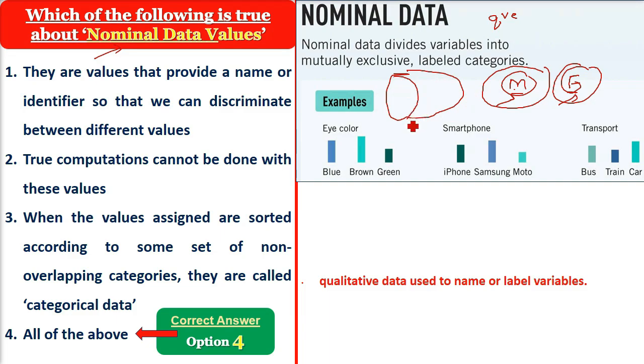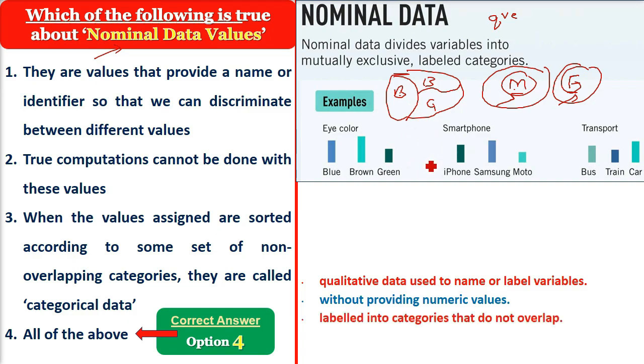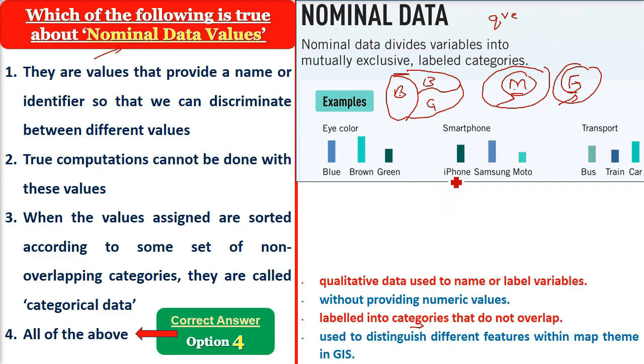For example, if we categorize more, a male with blue eyes, a male with brown eyes, a male with green eyes, these are again different categories. This is just qualitative data, and we have labeled them as B, B and G. I have never told you that this is 100, this is 200, this is 500. So this is just category: mutually exclusive, different groups, different categories and labeled categories without providing numeric values. And these labeled categories should not overlap.